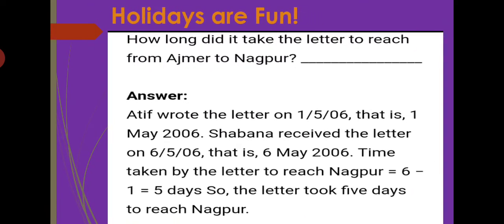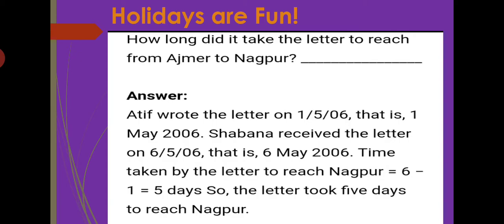Now, holidays are fun. Two letters are there. One letter Atif has written to Shavana and the second letter Shavana has written to Atif. So read this letter from your book and you have to write the answer. The question is, how long did it take the letter to reach from Ajmer to Nagpur? This question is again given in your book, page number 47.